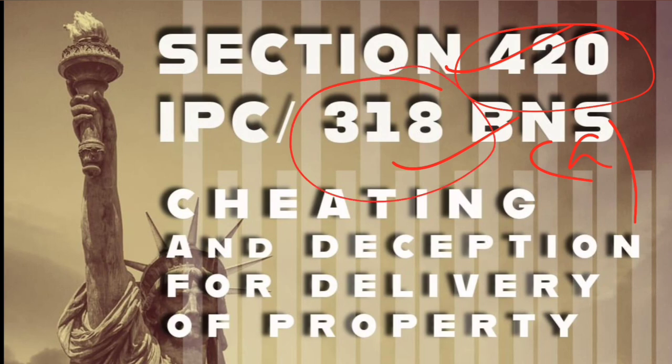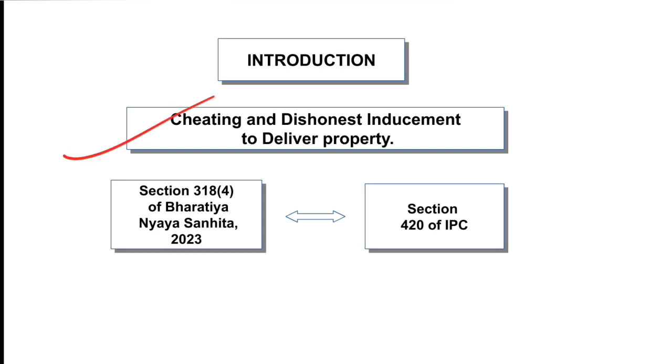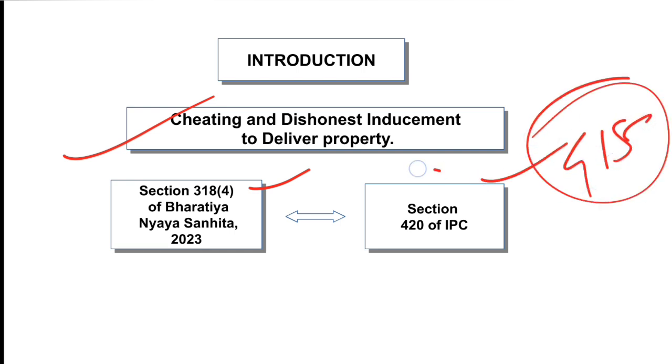So there are four subsections in BNS under which all these provisions of cheating are integrated into a single provision. So we will discuss cheating, and whenever cheating is coupled with the delivery of property, it becomes section 420 and now 318 subsection 4 of BNS. So cheating is provided under section 318, and there are four subsections under 318, as in IPC it is section 415, and 420 is cheating when it is with the inducement to deliver property.